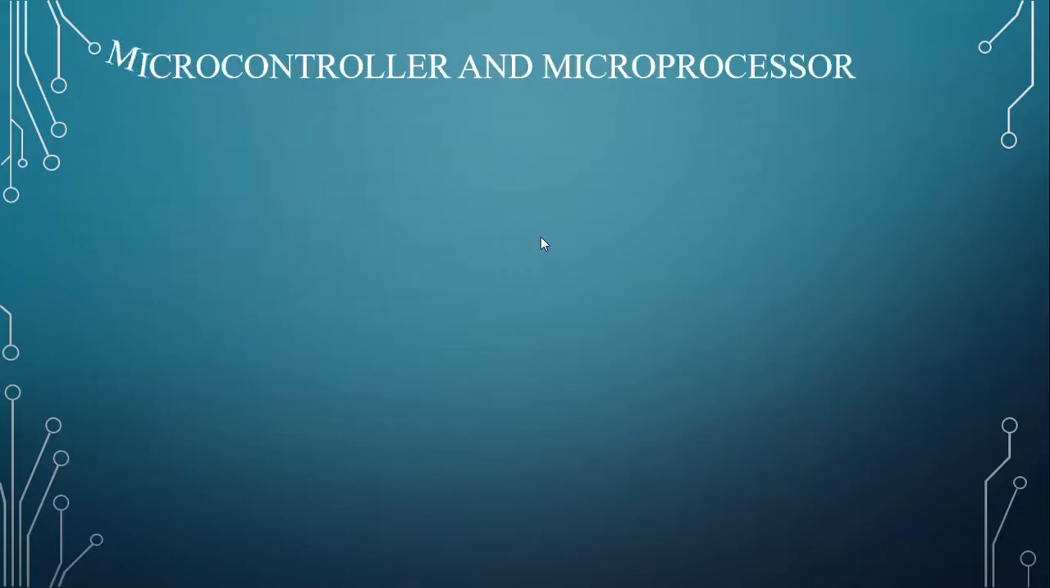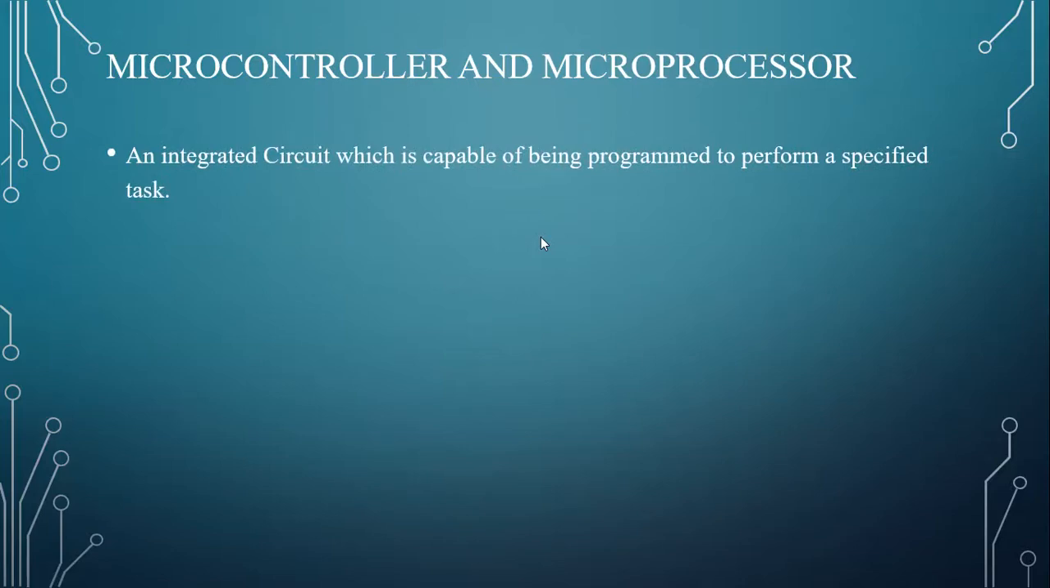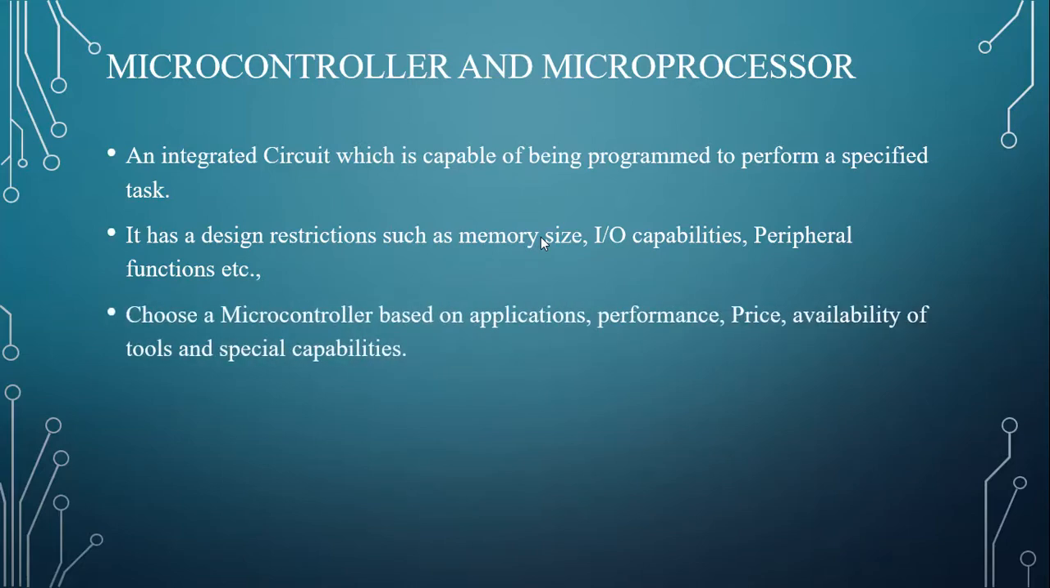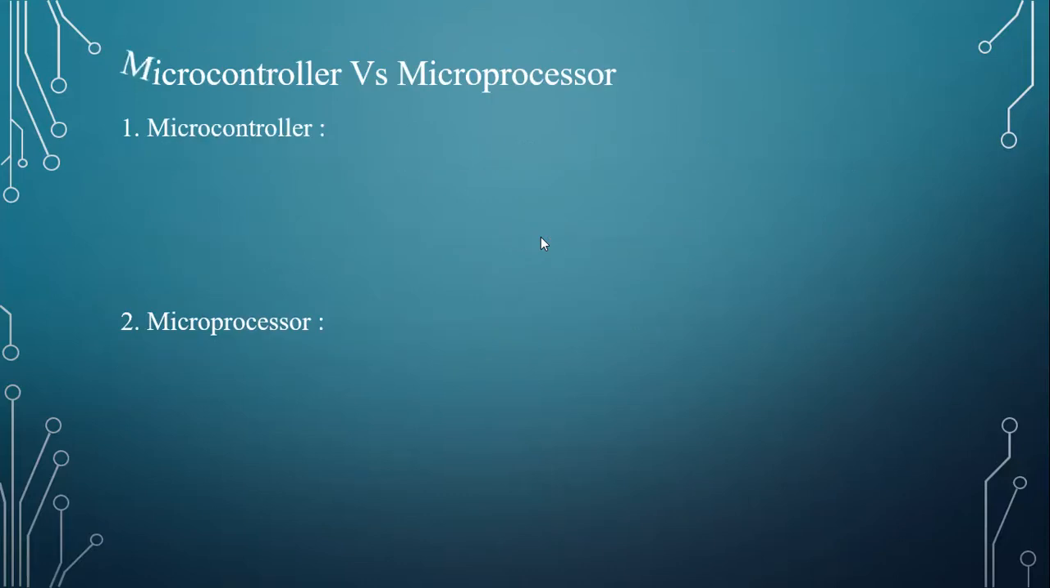Next, what is a microcontroller and microprocessor? A microcontroller is an integrated circuit which is capable of being programmed to perform a specified task. It has design restrictions such as memory size, I/O capabilities, peripheral functions, etc. Choose a microcontroller based on application, performance, price, availability of tools, and special capabilities. What is the difference between a microcontroller and a microprocessor? Let's see.